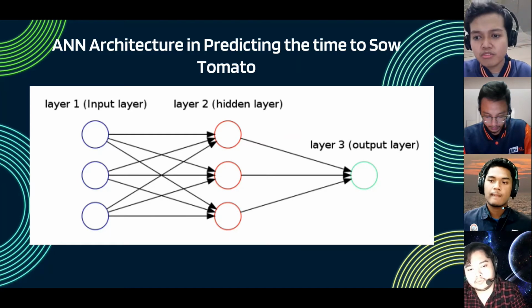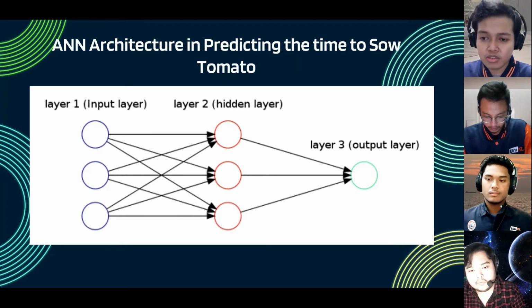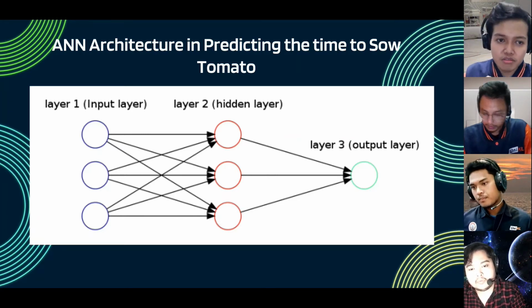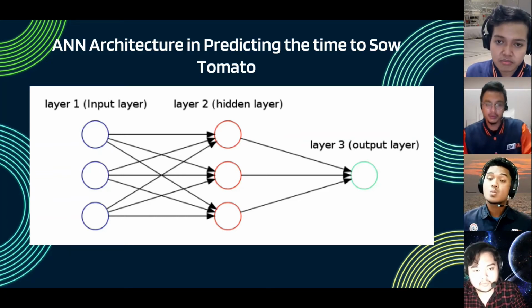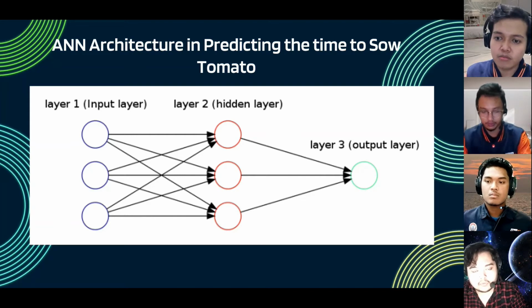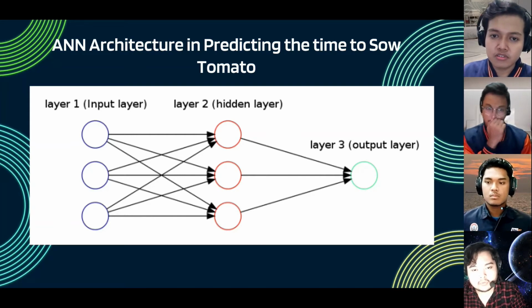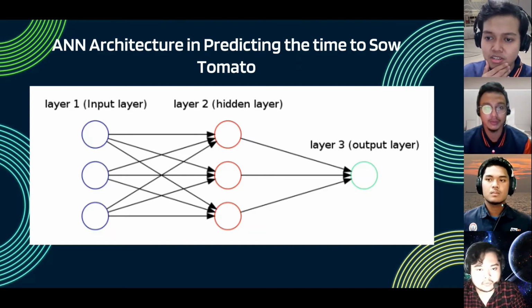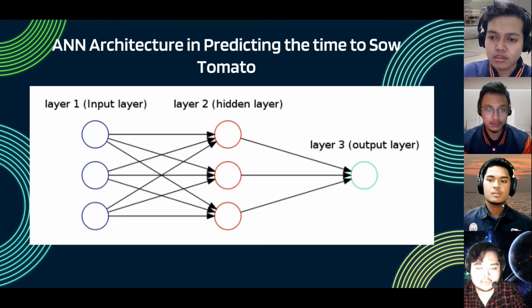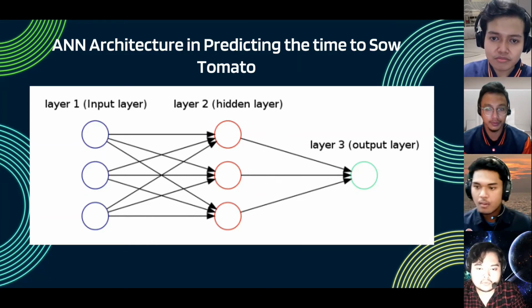For now, we will still continue with tomato sowing, but maybe the input can add the day, the temperature, and the weather outcome, because every day is going to give different results depending on the weather, the day, and the environment. There are three layers: the input, the hidden, and the output layer.